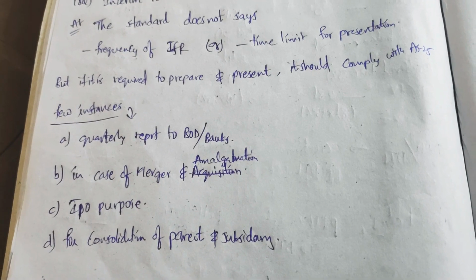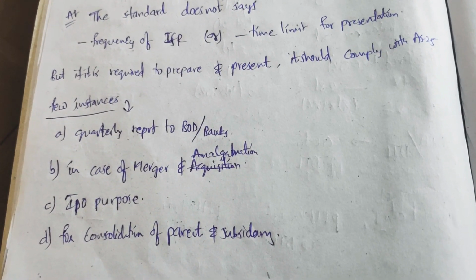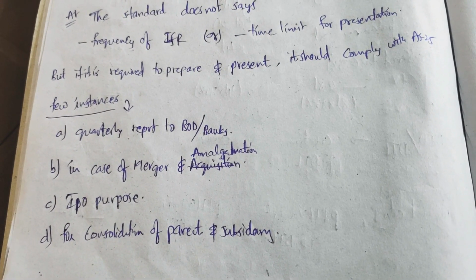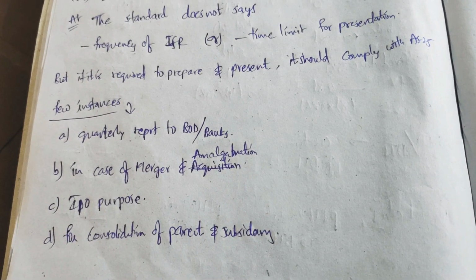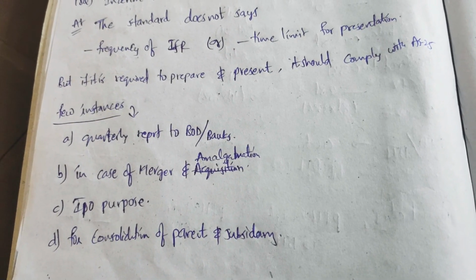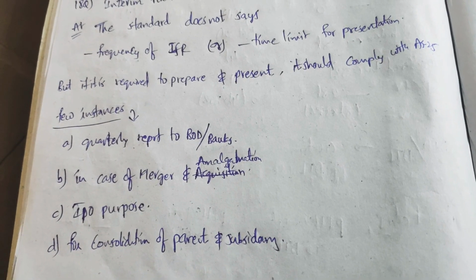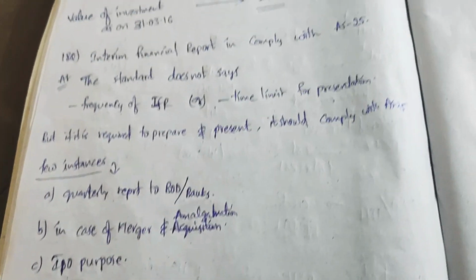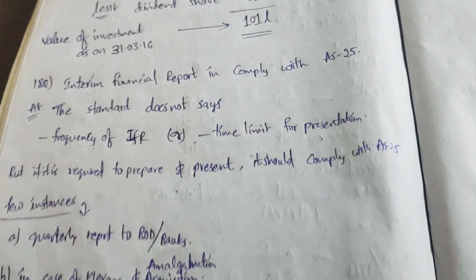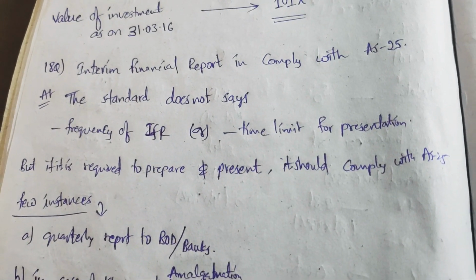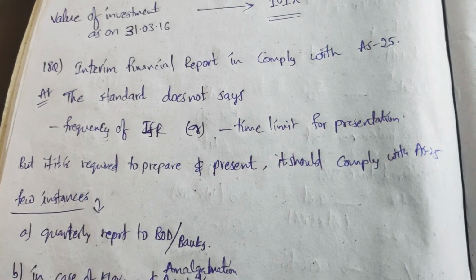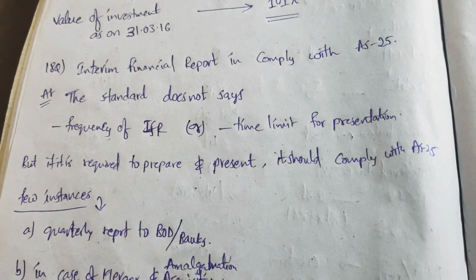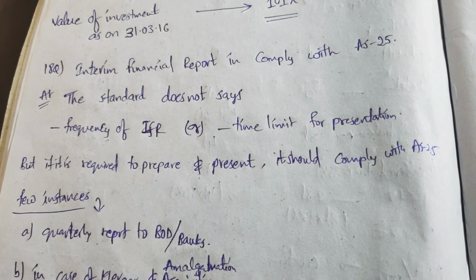Whenever there is a public issue, that is, an initial public offer. For consolidation of parent and subsidiary, as and when required, you need to prepare the IFR. But do remember that the standard does not say the frequency of IFR or the time limit for preparation and presentation of IFR.